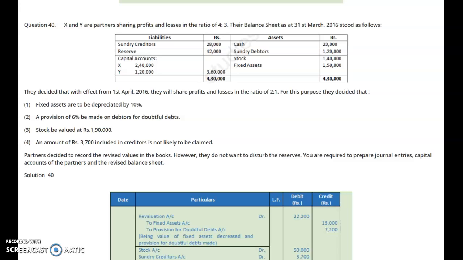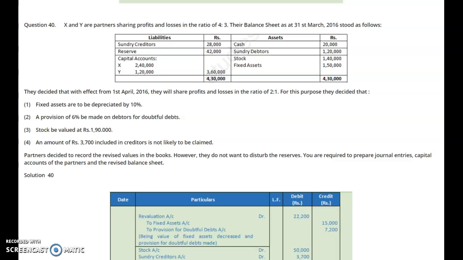So please understand that the ratio given at the beginning, 4:3, will be regarded as the old ratio, while the ratio of 2:1, with effect from 1st April 2016, is treated as the new ratio.